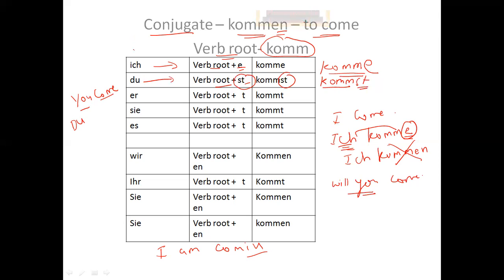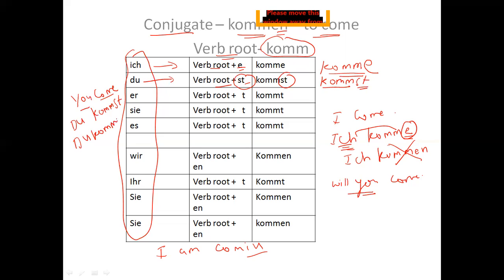Conjugation means if I'm using the verb with these personal pronouns, then I need to use it according to the rule. So I will say du kommst. I cannot say du komme, it will be wrong, right? I cannot say du kommen. Again, it will be wrong, because if I'm using any of these personal pronouns, then I have to follow the rule. And the rule says if I'm using du, the ending must be st. So du kommst, right?